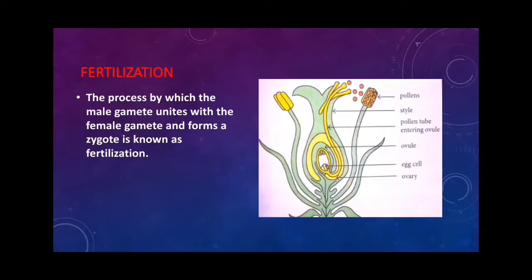After fertilization, the zygote develops into the embryo with the baby shoot and a baby root. The fertilized ovule develops into the seed. The ovary develops into the fruit which protects the seed.